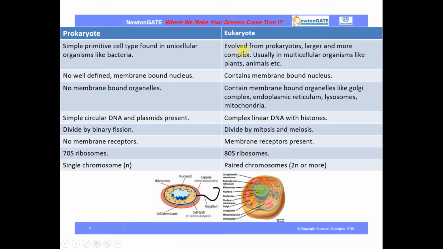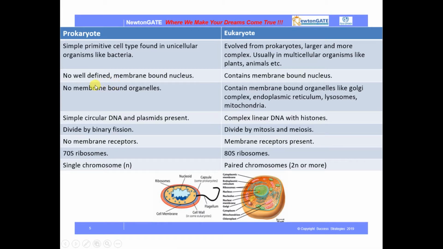Now what is the eukaryotic part? They evolved from prokaryotes. They are larger and more complex. They are usually multicellular. Multicellular means they are composed of more than one cell, like plants, animals, etc.